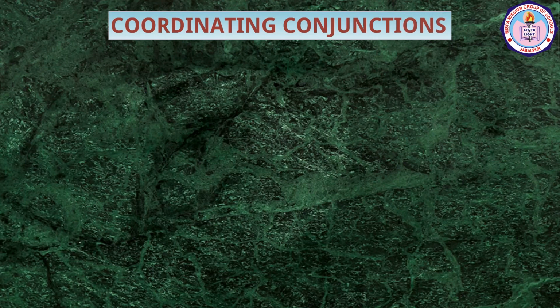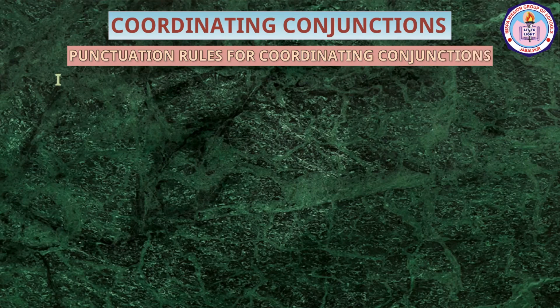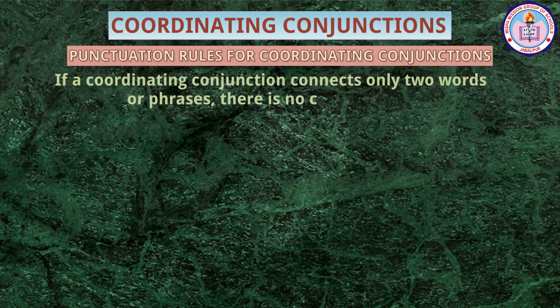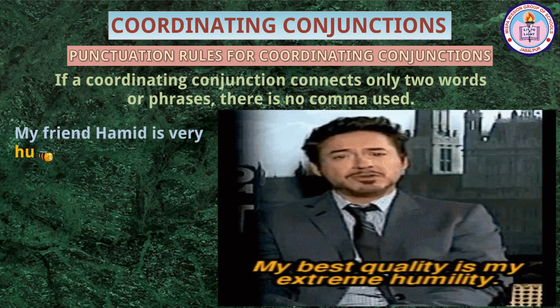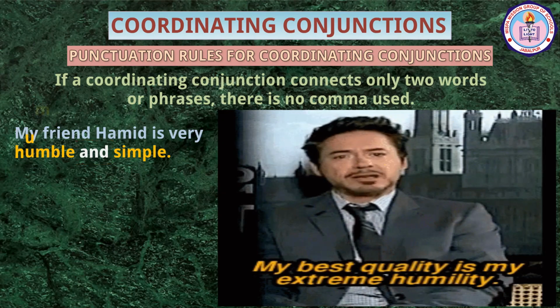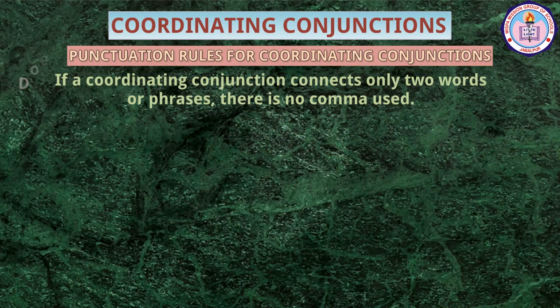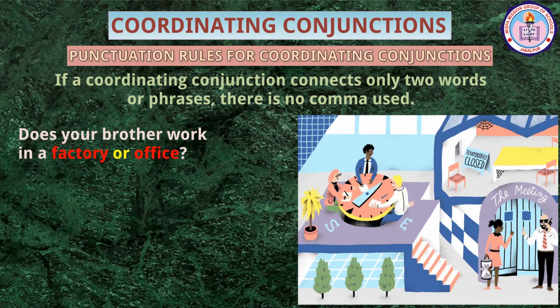Now, let us see what the punctuation rules for coordinating conjunctions are. If a coordinating conjunction connects only two words or phrases, no comma is used. For example, my friend Hamid is very humble and simple. Here the conjunction and is connecting two adjectives, humble and simple. So no comma is needed. Does your brother work in a factory or office? Here the conjunction or is joining two nouns, factory and office. Hence no comma is used.